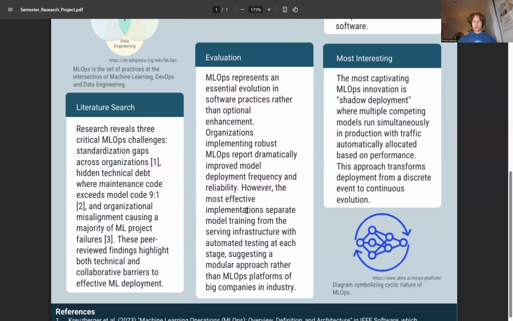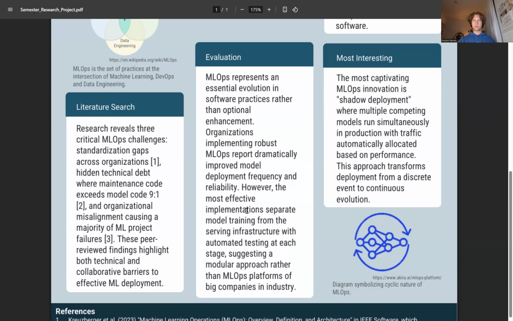So next into evaluation. After analyzing the literature, it's evident that MLOps represents a necessary evolution rather than an optional enhancement. Organizations implementing robust MLOps practices report dramatic improvements in model frequency, reliability, and governance. However, the complexity of MLOps tooling introduces significant learning curves and potential debt.